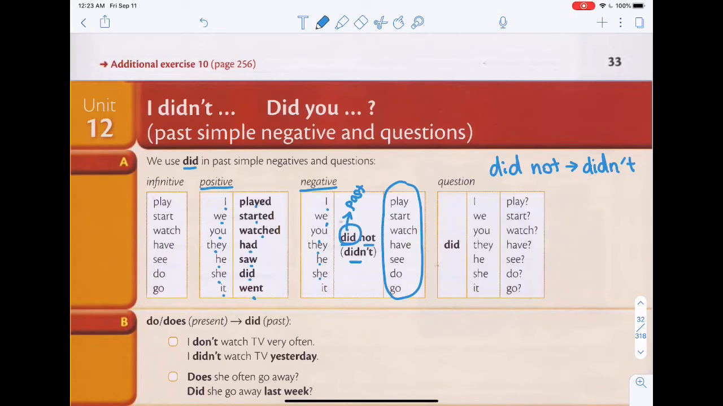So she didn't do. So how do you ask a question then? Simple, you just put the did in front. So: did I play? Did you start? Did they have? Did she do? Did it go? Okay, so by putting did at the front, it becomes a question. By putting did not in the middle, it becomes a negative form.